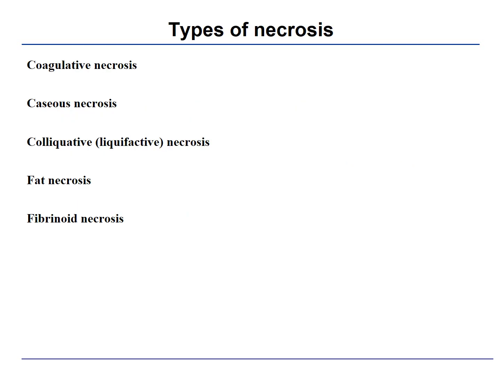What are the different types of necrosis? Morphologically, necrosis can look different in different types. First is coagulative necrosis, which is the commonest. Caseous necrosis, the word caseous means cheese-like. Colliquative or liquefactive necrosis, in which there is liquefied pus formation. Fat necrosis, which happens in the fatty tissue, and fibrinoid necrosis.